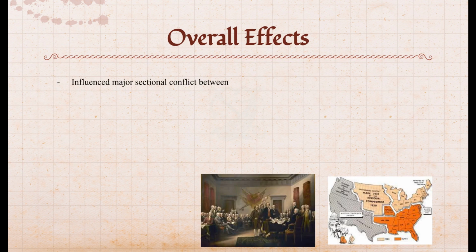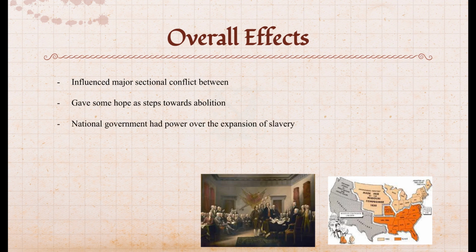Overall, the Missouri Compromise was a significant part in forming the Republic. It fueled the fire for pre-existing sectional conflict between the North and South, slave and free states. The compromise showed that the federal government had jurisdiction over the expansion of slavery. The Southerners' morality, a peculiar institution, was strong and passionate and couldn't be swept under the rug by a compromise.